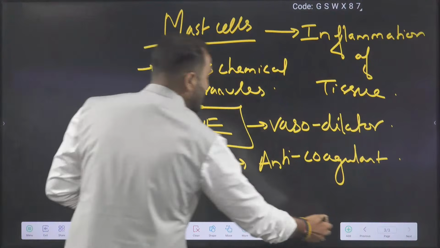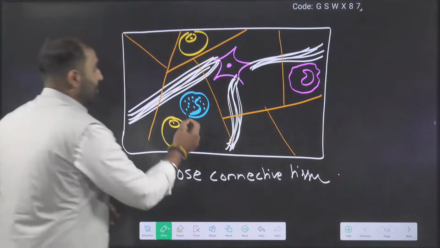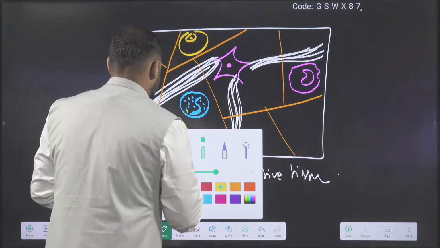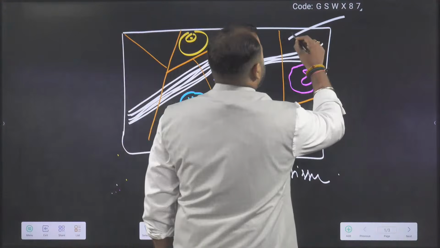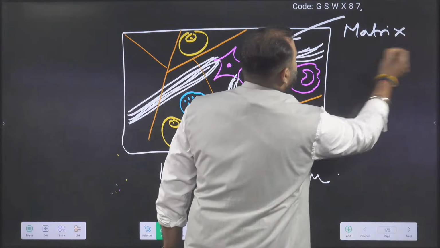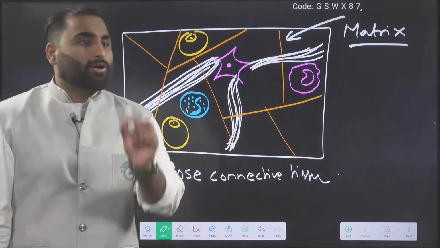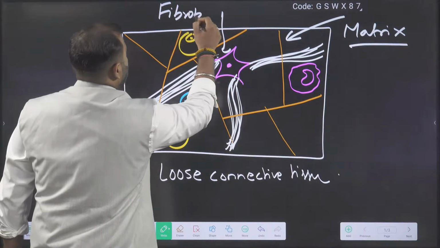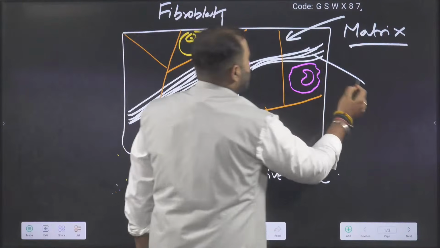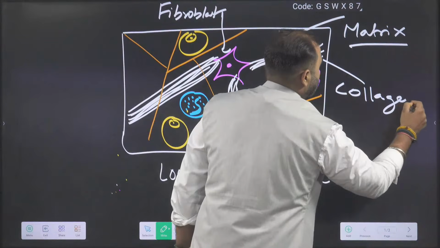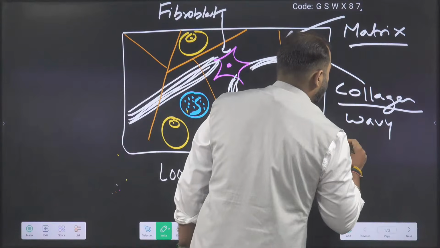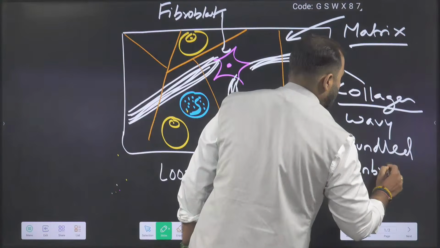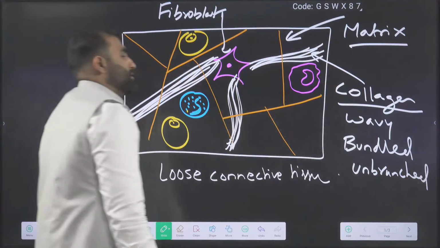So again going back, what is this cell here, guys? This is the mast cell. So let's quickly do the labeling. What is there in the background? In the background, we say there is matrix. What is this cell here? This cell will be your fibroblast. What are these fibers? These fibers are collagen fibers, wavy, bundled and unbranched.